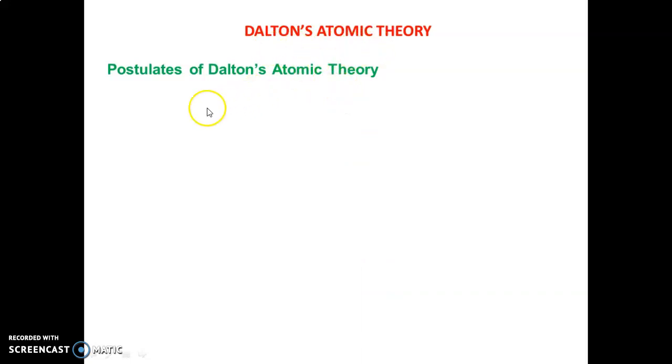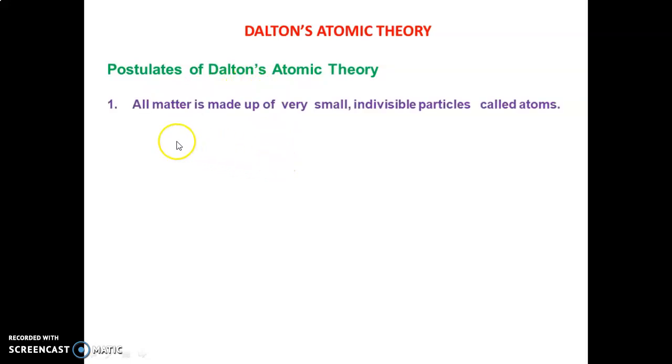First, the main points of the Dalton atomic theory, that is, the postulates of Dalton atomic theory. First one, all matter is made up of very small, indivisible particles called atoms. That's the first postulate. Indivisible means not divisible. The term atom itself means indivisible.